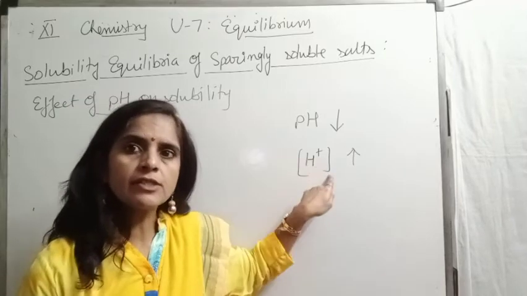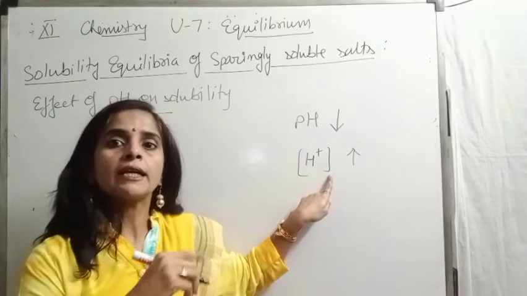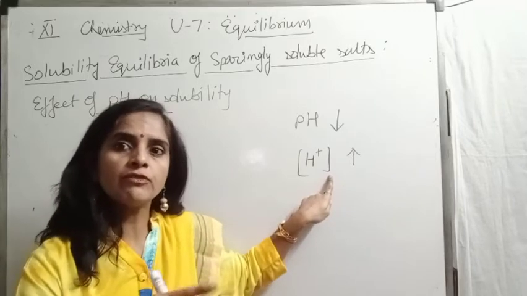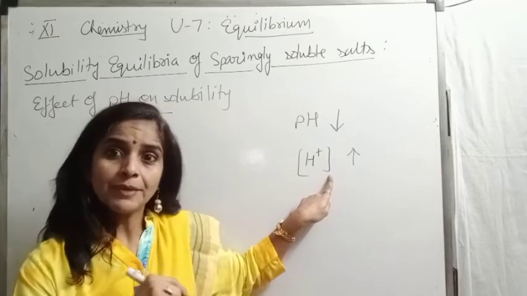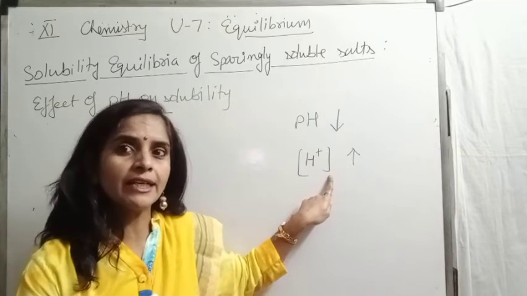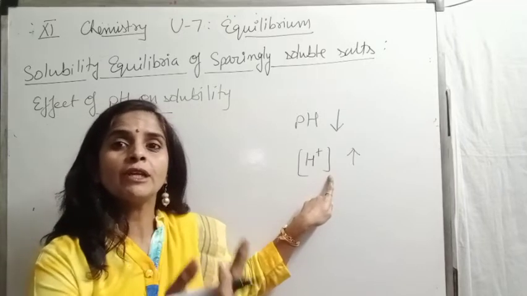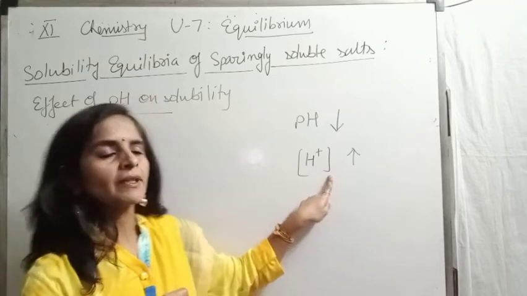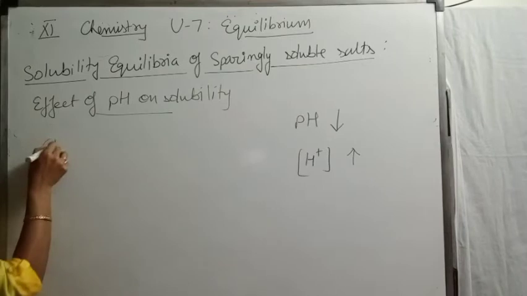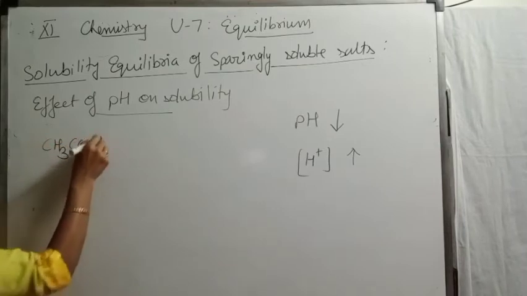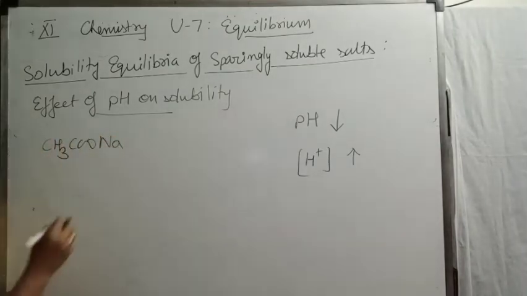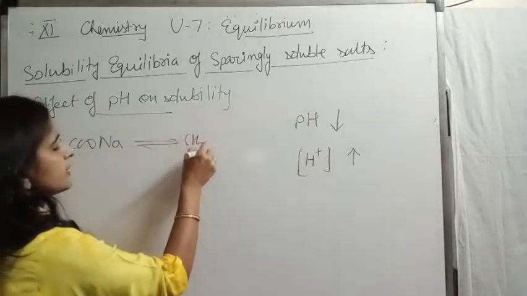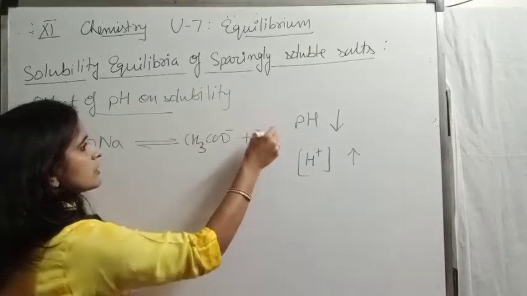This increased hydrogen ion will combine with the anion of the acid. So the concentration of one of the ions decreases. Means if the concentration of one of the ions decreases, more salt will be dissolved. Understood, children, or not? Just take the example. Suppose I have CH3COONa, the salt of a weak acid, which dissociates into acetate ion and sodium ion.